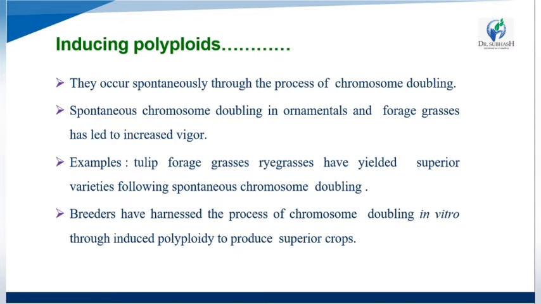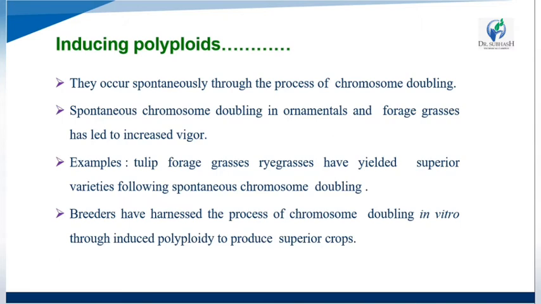Spontaneous chromosome doubling in ornamentals and forage grasses has led to increased vigor. For example, tulips and ryegrasses have yielded superior varieties following spontaneous chromosome doubling.